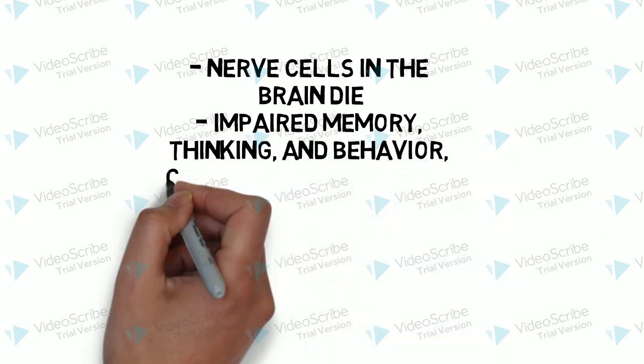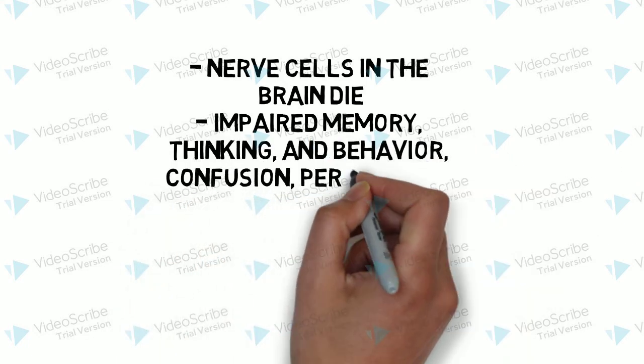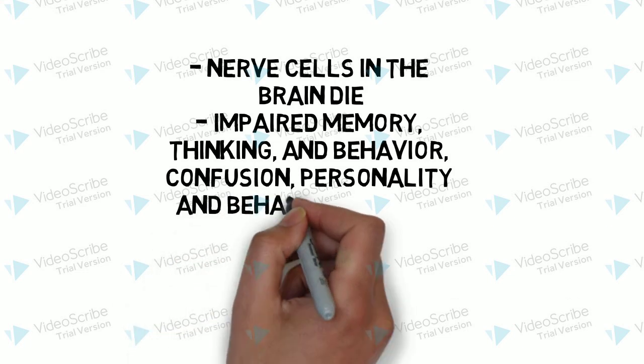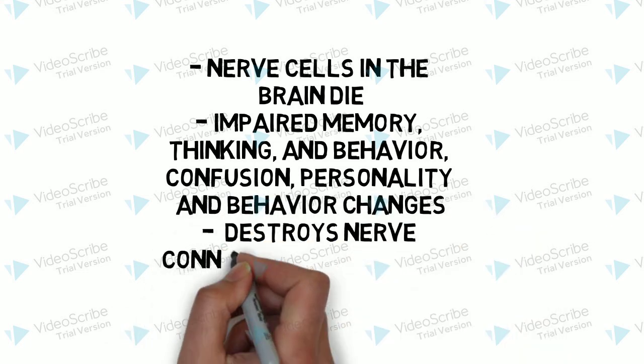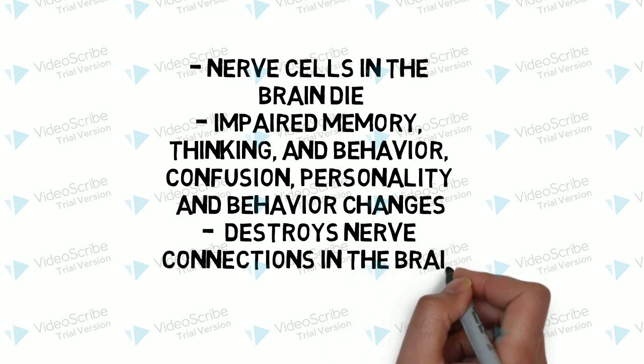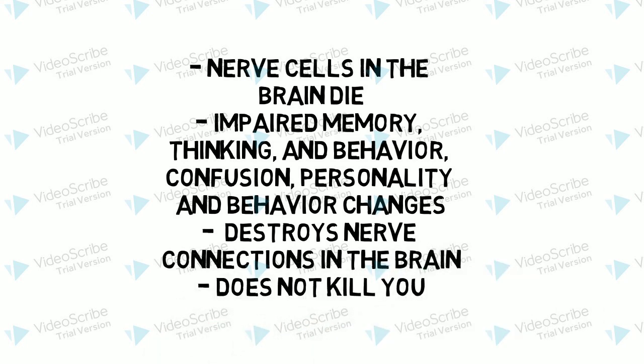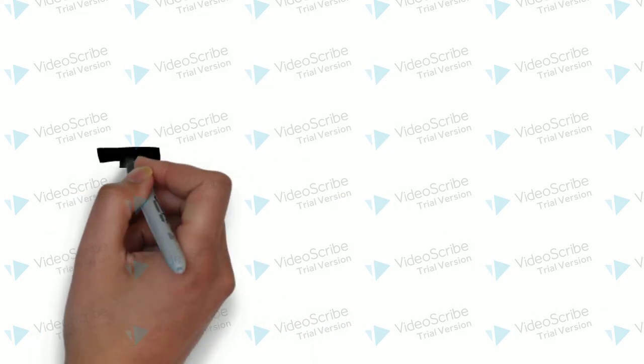Alzheimer's disease destroys nerve connections in the brain, making it progressively more difficult to do ordinary things like move around, swallow, and feed yourself. While the disease devastates the brain, it does not kill you. Complications of the decline in brain function is what leads to death.